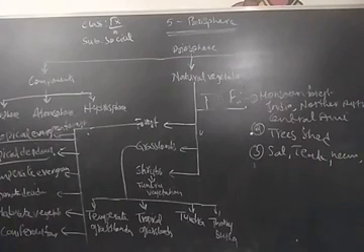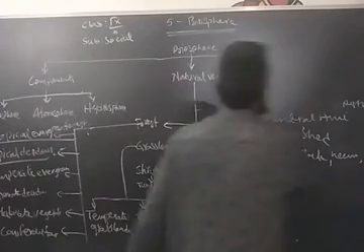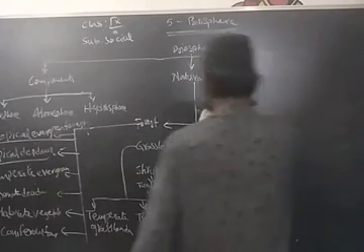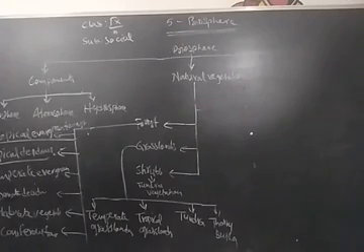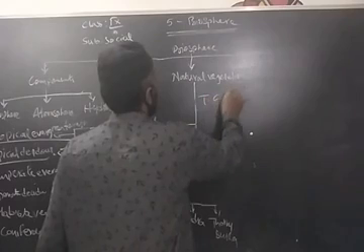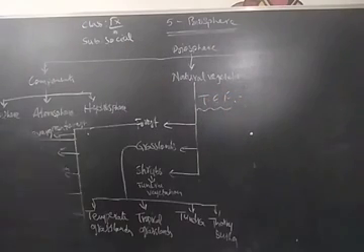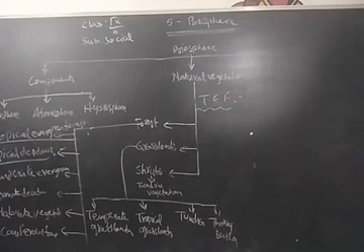Next one, temperate evergreen forest. The temperate evergreen forest trees are located in the mid-latitudinal coastal region. These are commonly found in the eastern margin of the continents, for example in Southeast USA, South China, and Southeast Brazil. They comprise both hardwood and softwood trees like oak, pine, eucalyptus, etc.